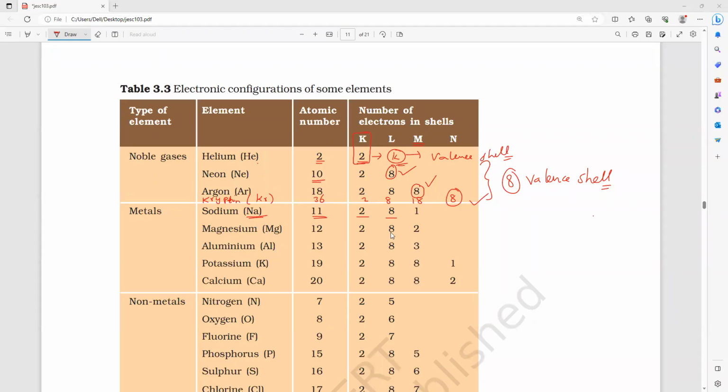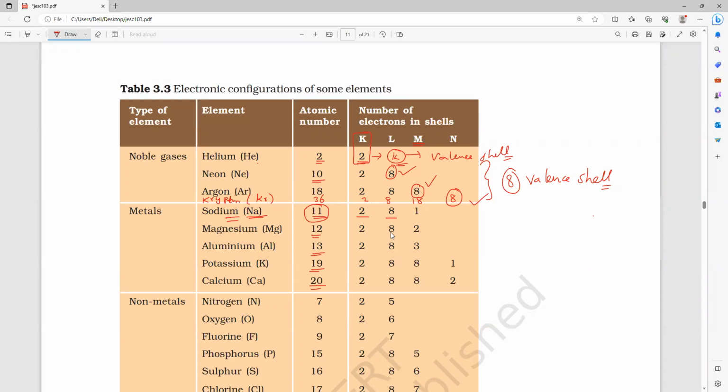So if we notice it now, sodium. What is the atomic number, everybody? Sodium atomic number is 11. Magnesium is 12. Aluminum is 13. Potassium is 19. Calcium is 20. If you want, you can take other metals also. But of course, it's not the same for everything.